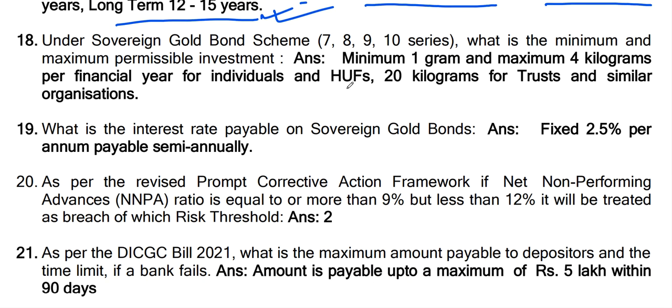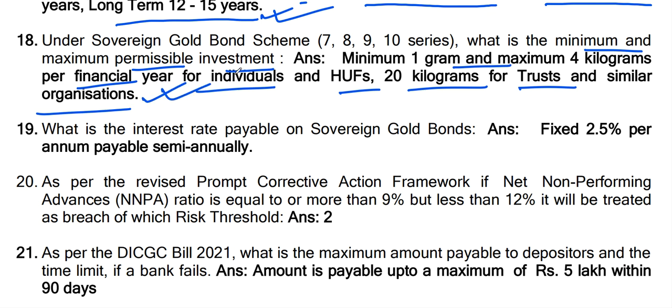Next question. Under sovereign gold bond scheme, what is the minimum and maximum permissible investment? Answer is minimum 1 gram and maximum 4 kilograms per financial year for individuals. An individual can invest minimum 1 gram, maximum 4 kilogram per financial year, and HUFs also. 20 kilograms for trust and similar organizations. Okay, fine.